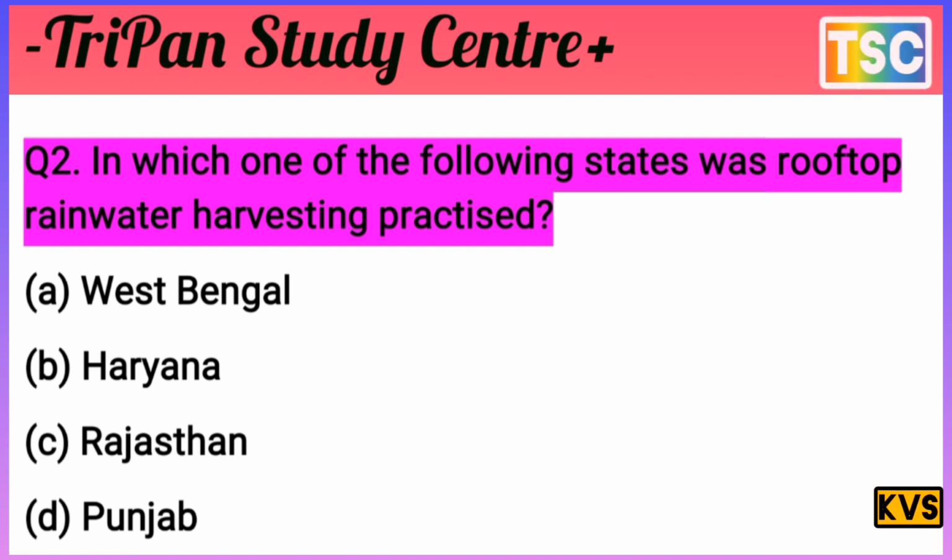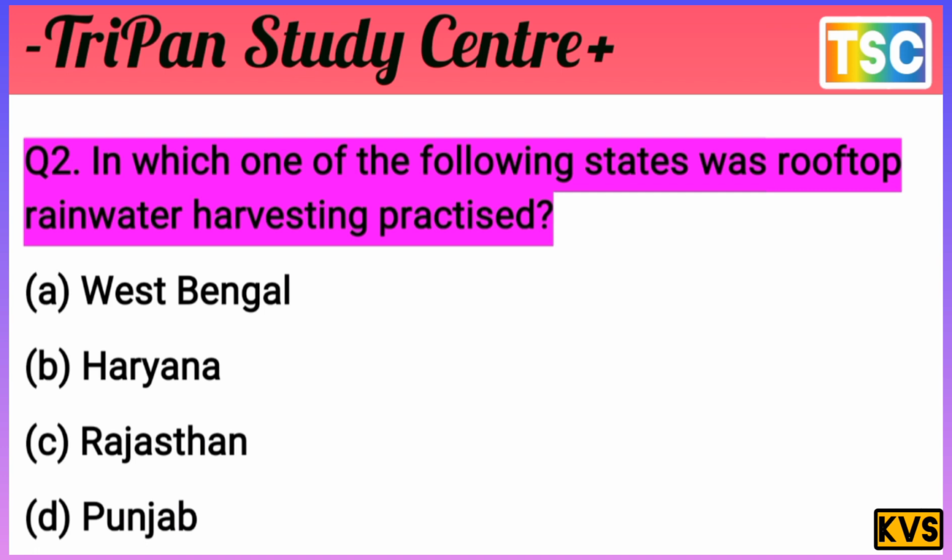The answer is C Rajasthan, because rainwater harvesting is important in Rajasthan as there is very little rainfall in this area. So the C option is correct. The Rajasthan state practiced rooftop rainwater harvesting.